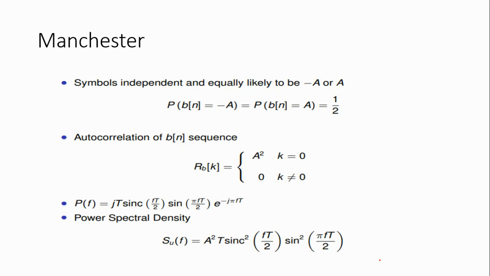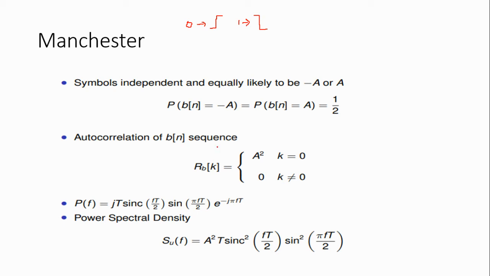In this Manchester coding, 0 is represented as a negative pulse followed by a positive pulse, and 1 is represented as a positive pulse followed by a negative pulse. The symbols are independent and equally likely, so the probability of occurring 0 and 1 is 1 by 2.